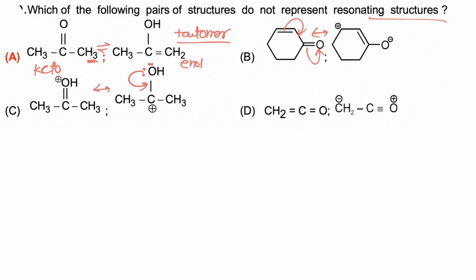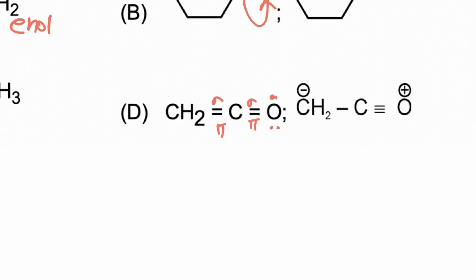In option D, this molecule has a lone pair, then this bond has both sigma and pi bond, again sigma and pi, so a lone pair, a sigma bond and a pi bond are present in conjugation. So if electrons are shifted and simultaneously carbon bonds are shifted towards the other carbon atom, then oxygen becomes positively charged because oxygen is donating a pair of electrons, and now this carbon has accepted a pair of electrons, so it becomes negatively charged.